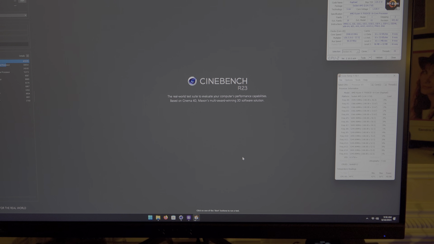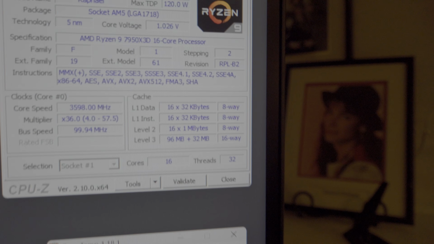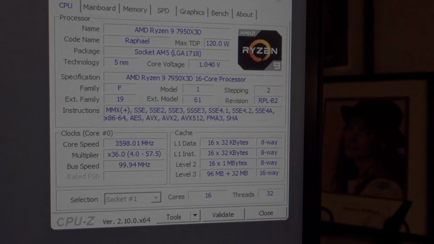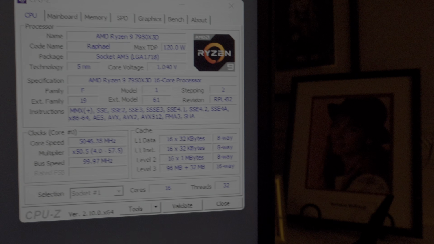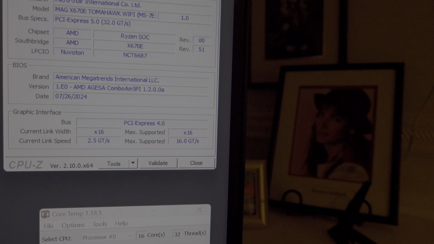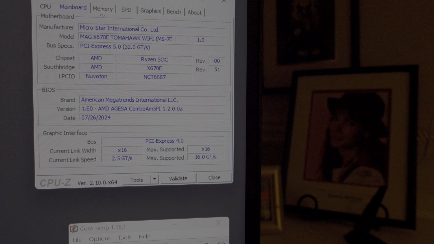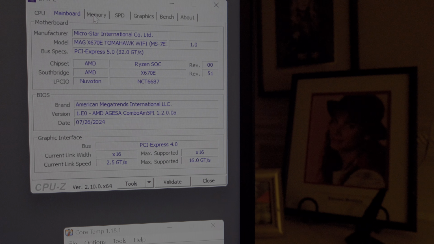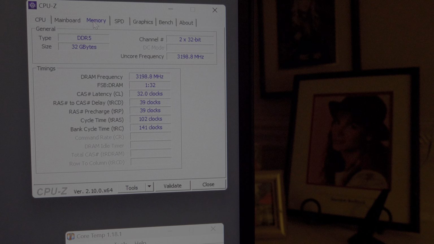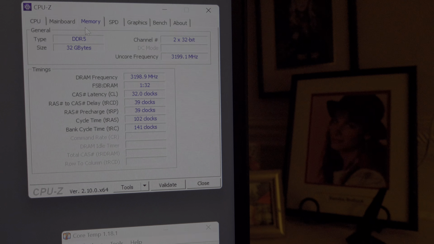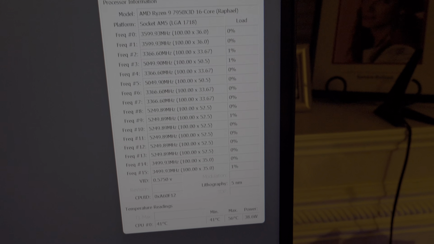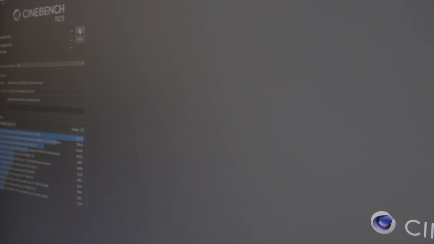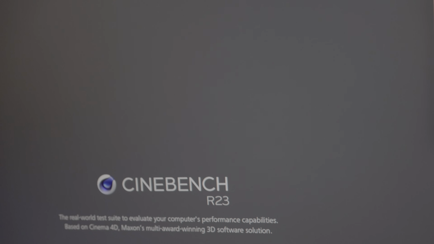Okay, so we got Cinebench R23 open, and I got CPU-Z open here, showing the Ryzen 9 7950X 3D. There's the motherboard, BIOS, build date, and information. And here's the memory timings and speeds. Down below that we have Core Temp running, and we're going to go ahead and do the multi-core test on R23. So we are loading up all the cores.